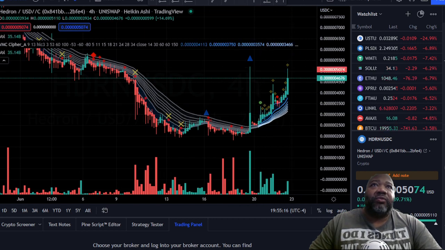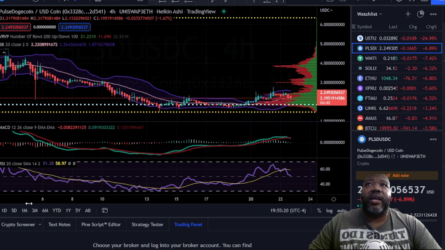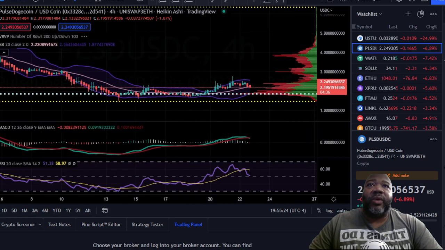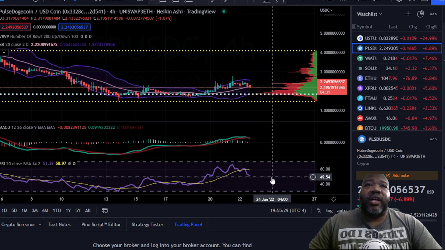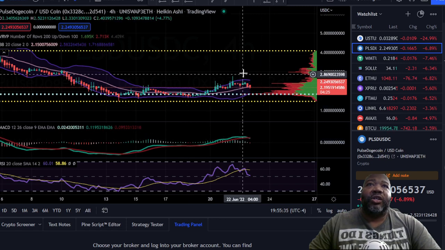That is absolutely beautiful. All right, so let's take a look here at PulseDogeCoin. Yes, I'm moving on to PulseDogeCoin because they are in trading view. They are winning the wars. It is what it is. The RSI is in neutral territory. It's not overbought or oversold. The MACD is going bearish.